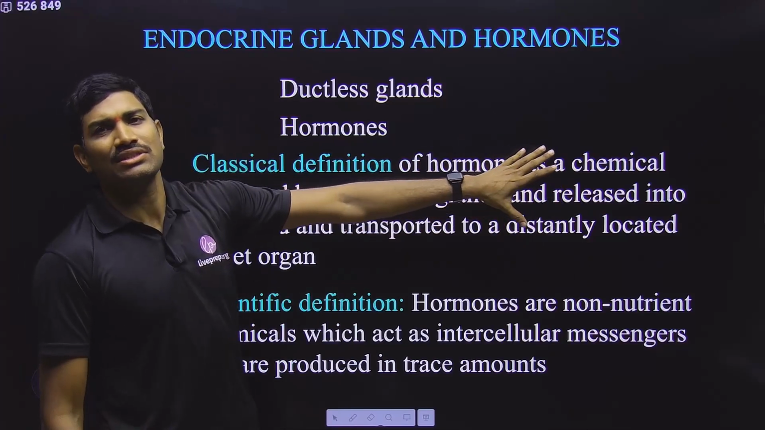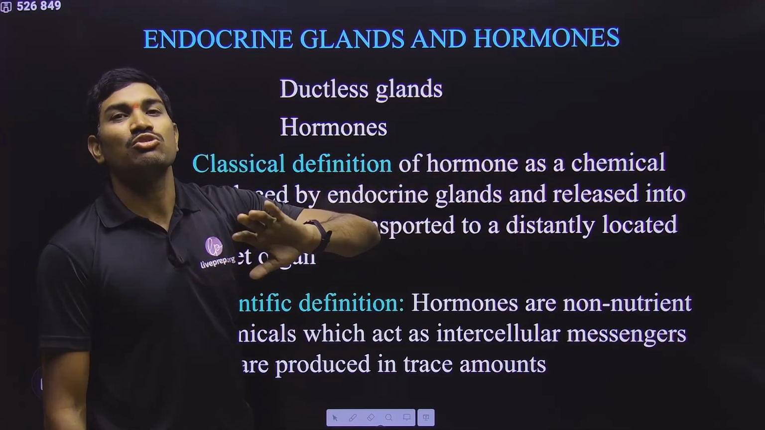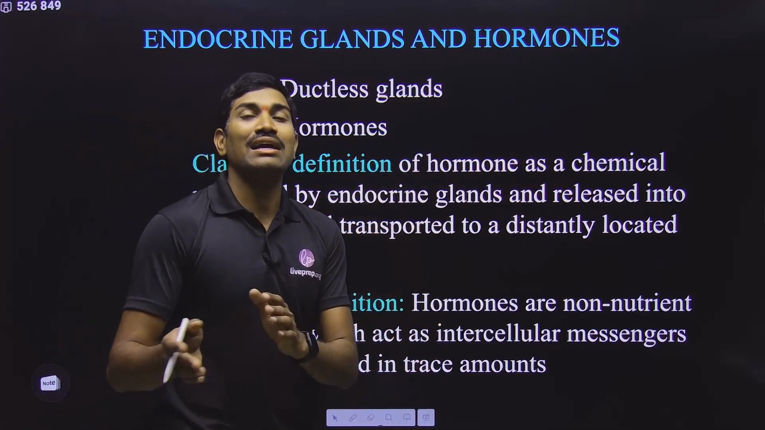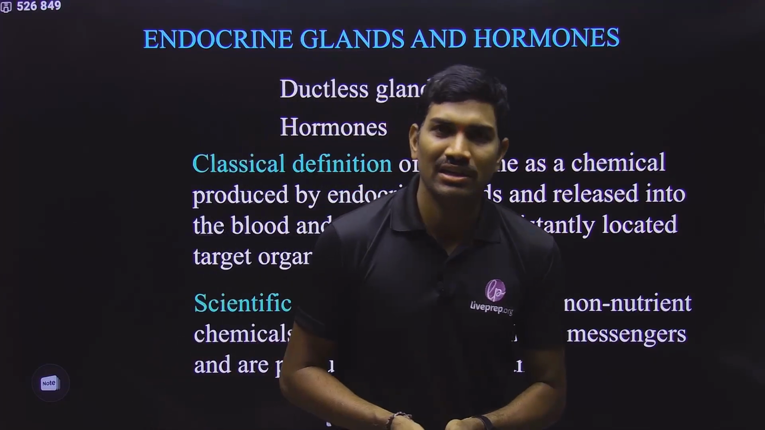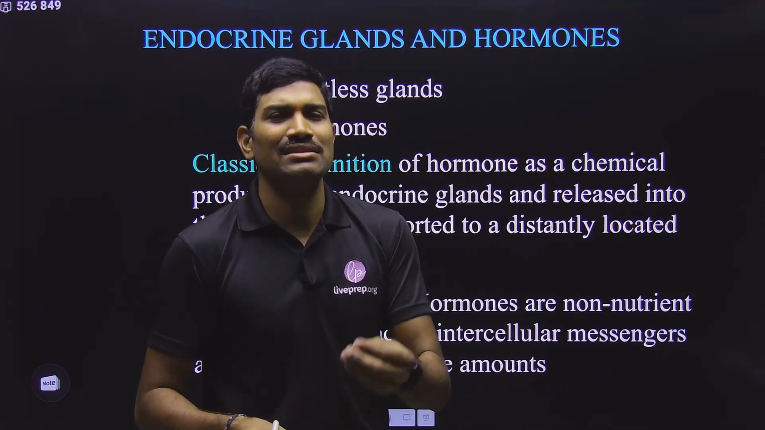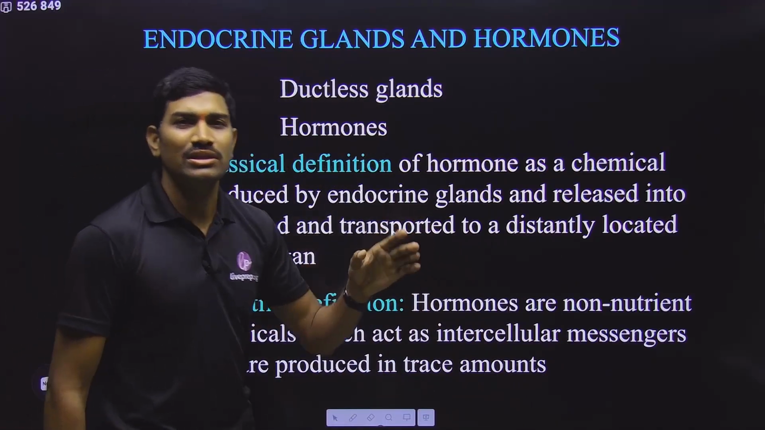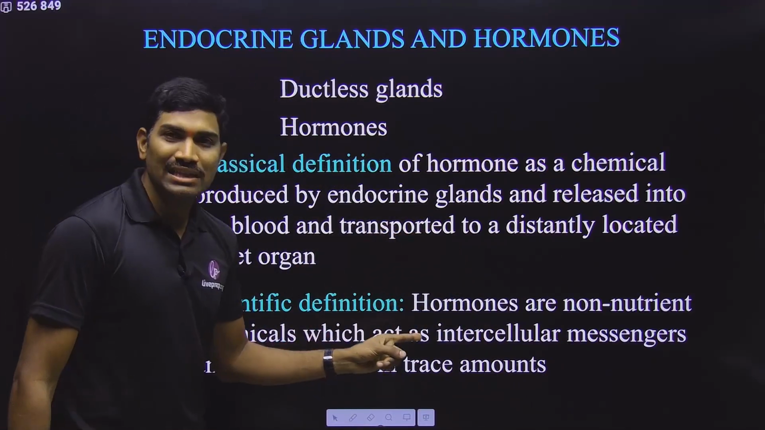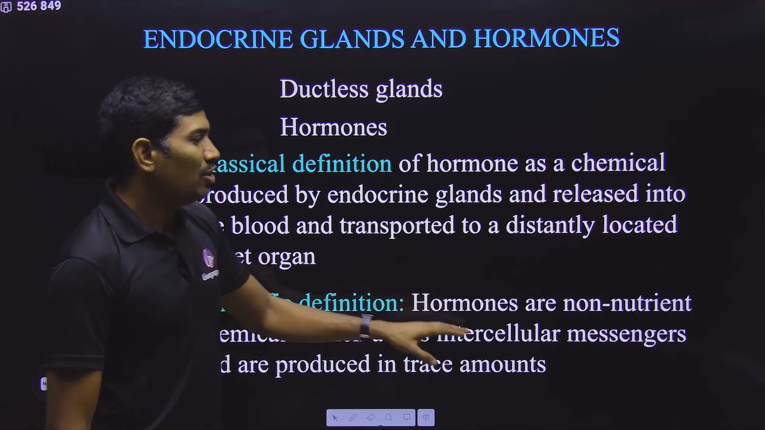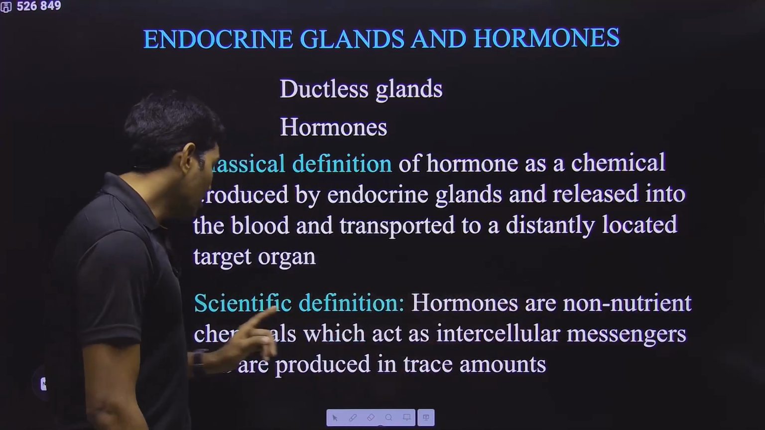So this is the classical definition, but the classical definition does not include some unorganized endocrine glands. Actually, they are not glands, they are some tissues and individual cells, but this definition is not including them. So that's why we are talking about a scientific definition. Here they are saying, hormones are non-nutrient chemicals.